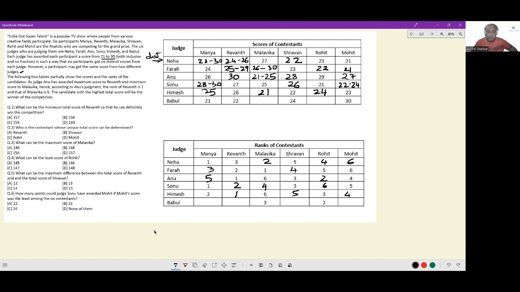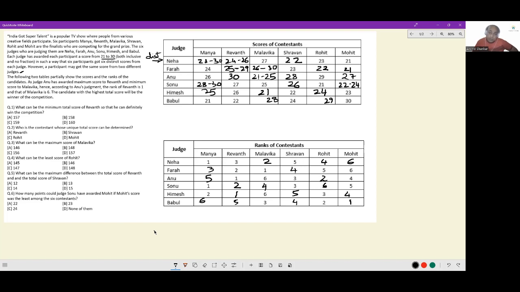Okay. Now working for Babul. The highest score 30 is obtained for Mohit. So 1. Then the next missing will be, this is 4, this is 5, and this is 6. So 4 is 24. Rohit's highest possible score is 29, and Malvika's highest possible score is 28.